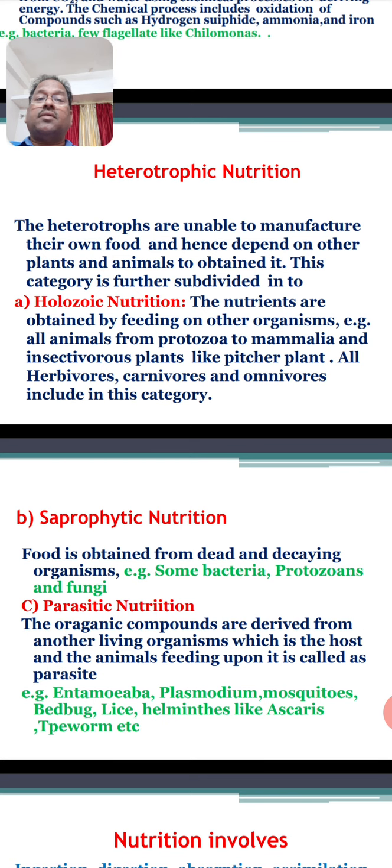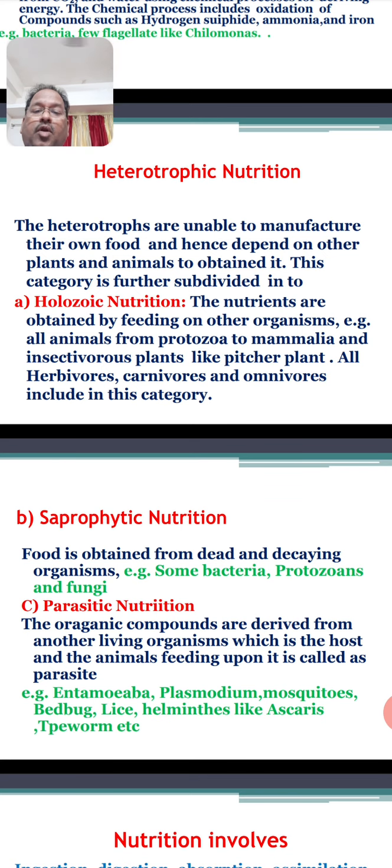And some animals live inside the body of another animal. For example, helminthes, liver fluke, ascaris. These are examples of invertebrate animals living inside the body of the host, and these are called endoparasites. So parasitic nutrition means what? The animals which depend for food on another animal, or you can say they depend for food on the body of the host. So this is called parasitic nutrition.